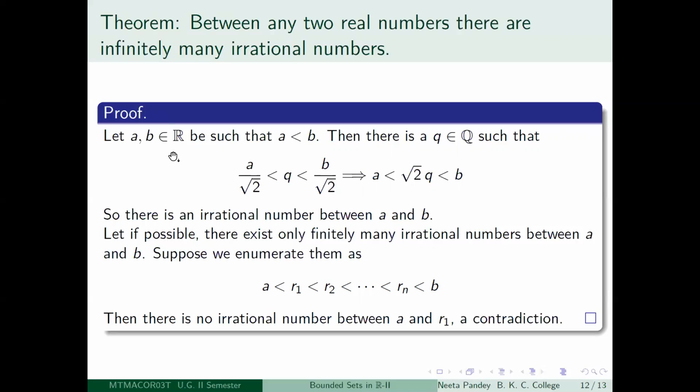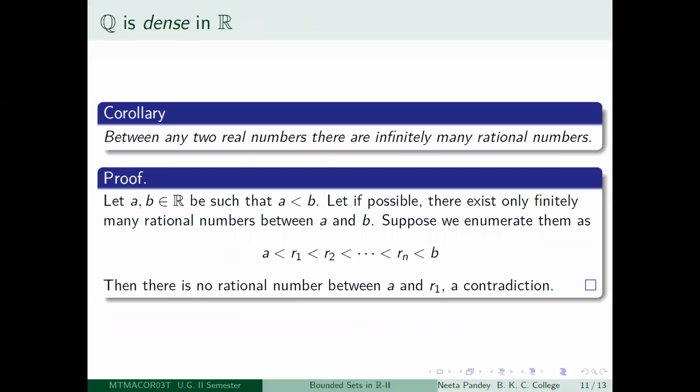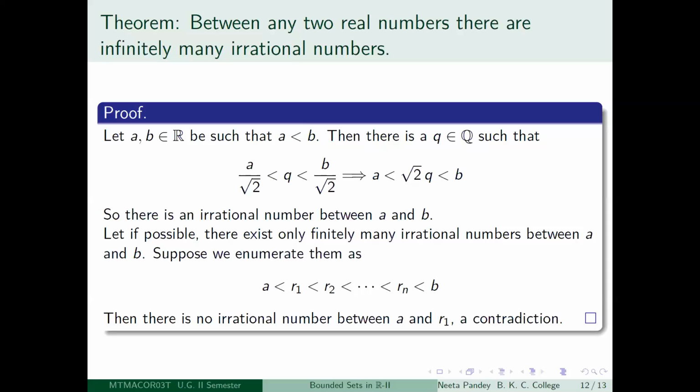Now the issue is what happens when Q is 0. So we have already seen that between any two real numbers there are infinitely many rational numbers, that we saw just now. So just choose your Q to be a non-zero rational number. We are just saying that there is a rational number between A/root 2 and B/root 2. Choose it to be non-zero. Then your argument works. Therefore, you are able to find at least one irrational number between A and B, which implies that you will be able to find infinitely many irrational numbers between A and B.